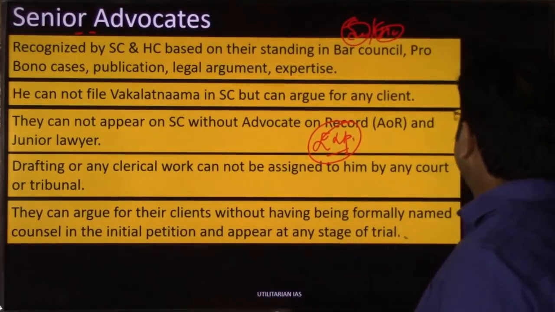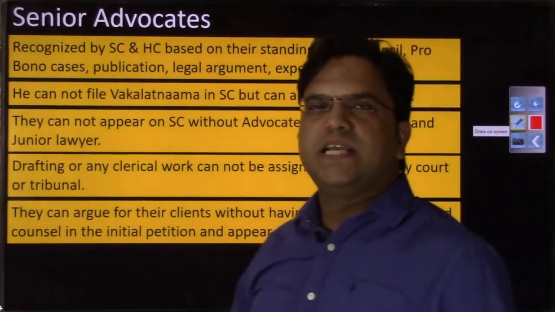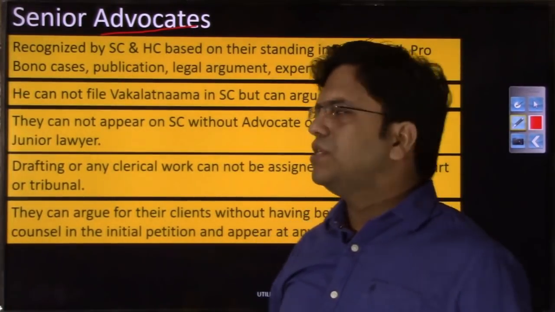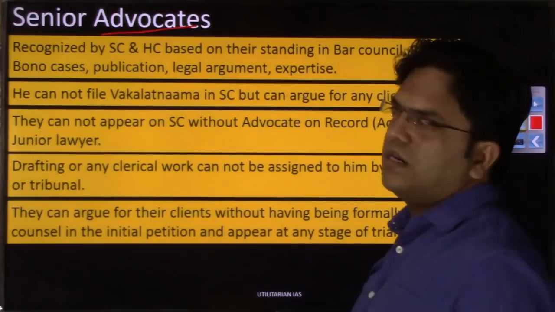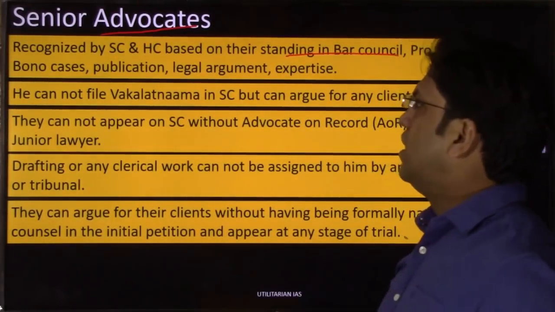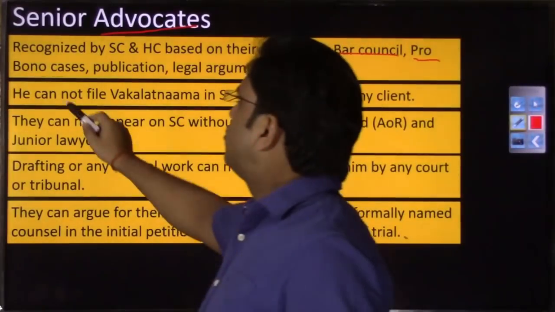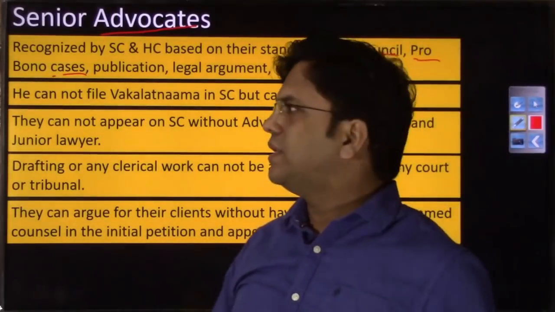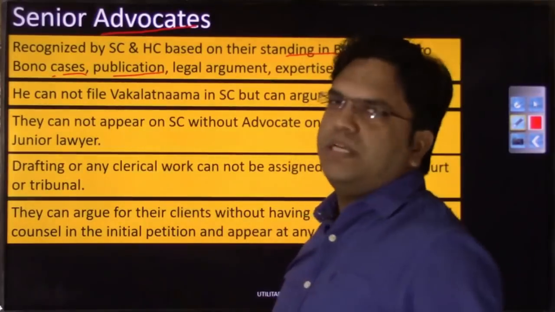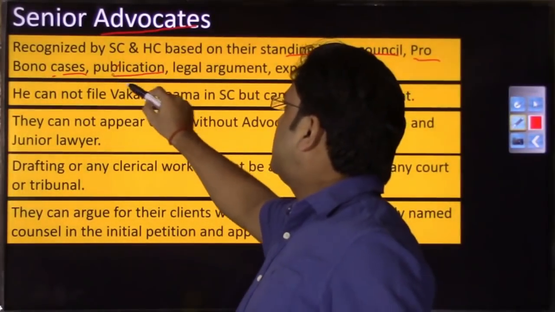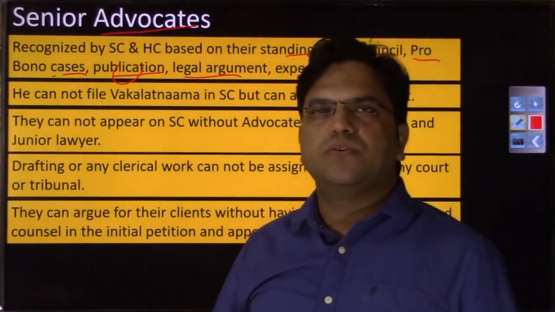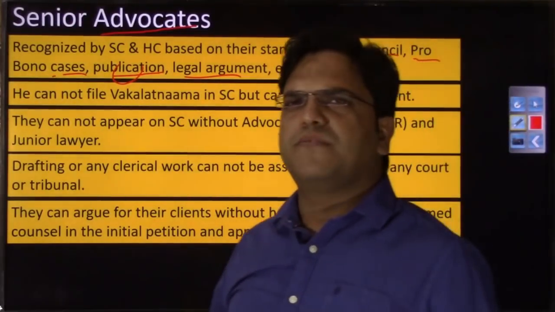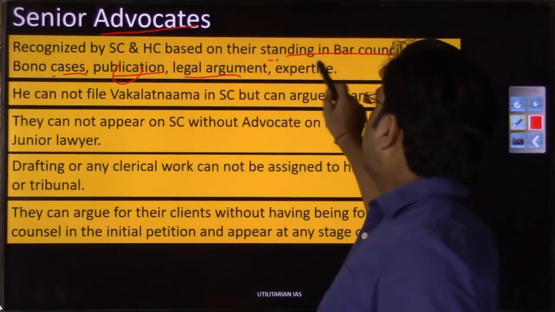But it is not only the experience that is taken into account while awarding the senior advocate post, right? Many other things come into play. Along with seniority, there is the standing in the bar council, and how many pro bono cases. What is the meaning of pro bono cases? How many philanthropic cases you have fought for poor people, right? How many legal publications in various legal journals you have published, and what level and quality your legal arguments had in previous cases over the previous 10, 15 or 20 years, and whatever your standing has been in the bar council.